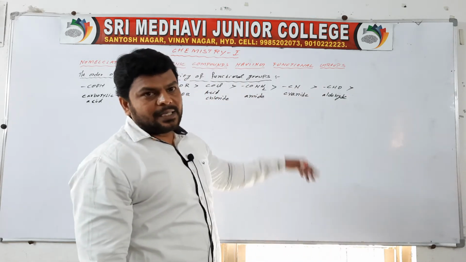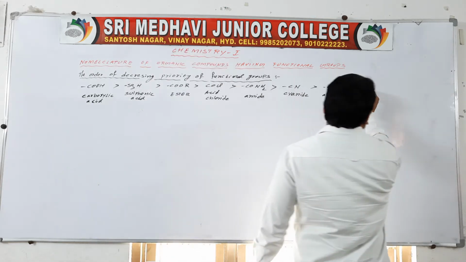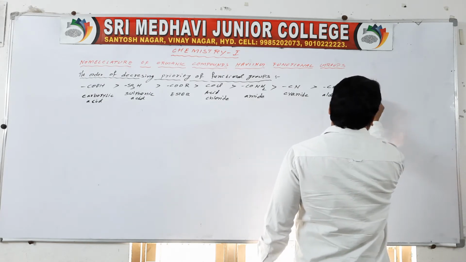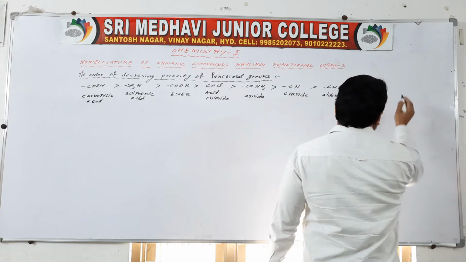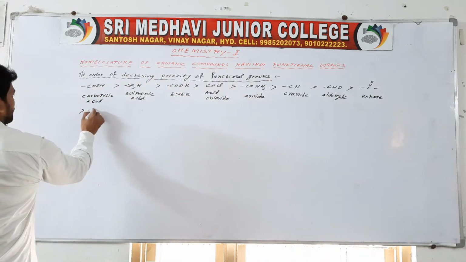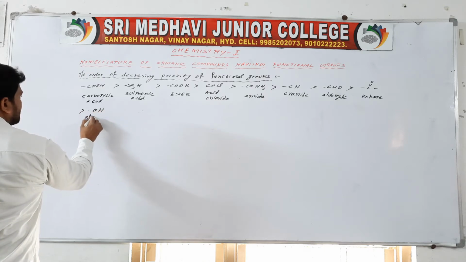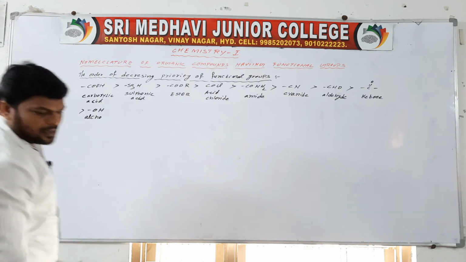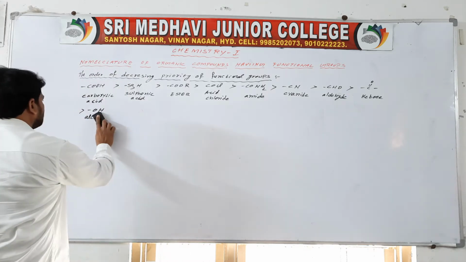Aldehyde is greater than ketone, C double bond O, the ketone functional group. That is greater than OH, the alcohol functional group.